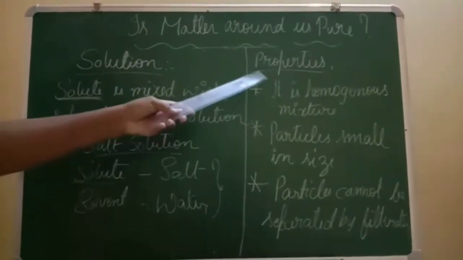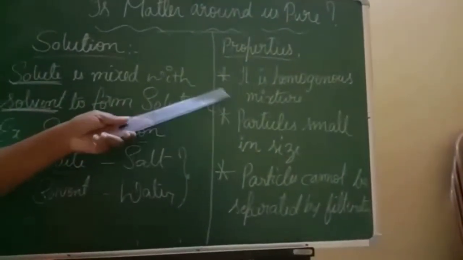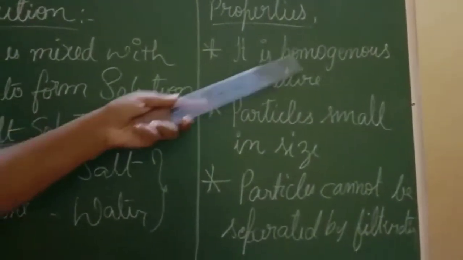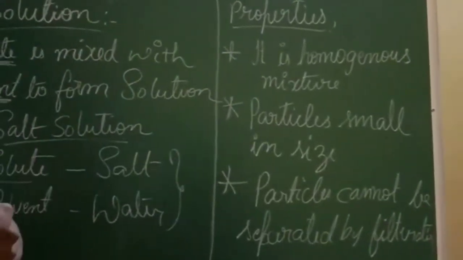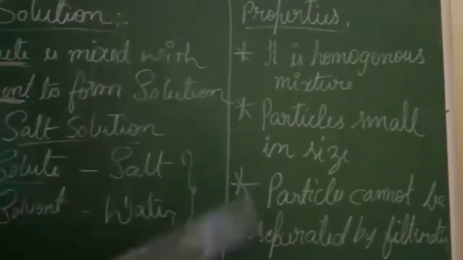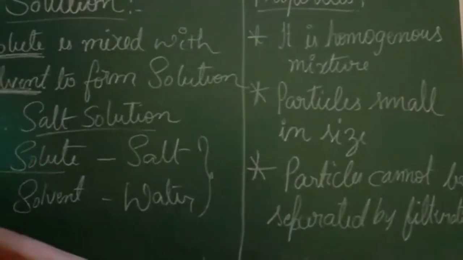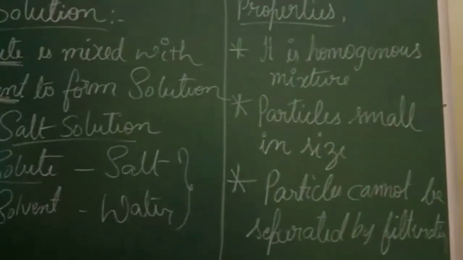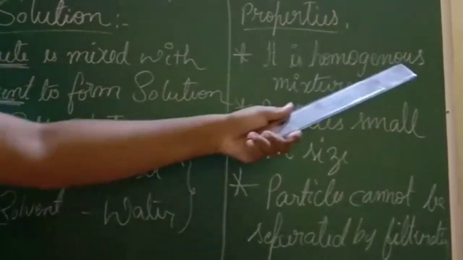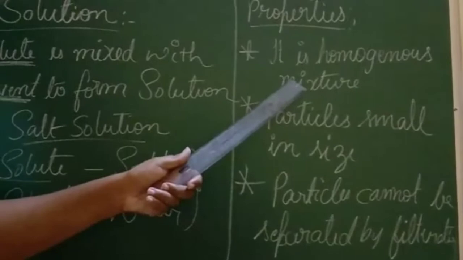Now coming to the properties of solution. The first property says that it is a homogeneous mixture. In the previous part I explained what homogeneous is, right? What is homogeneous? Mixing of one or two substances. So a mixture of one or two substances is a homogeneous mixture. Now here solution also comes under this homogeneous mixture.